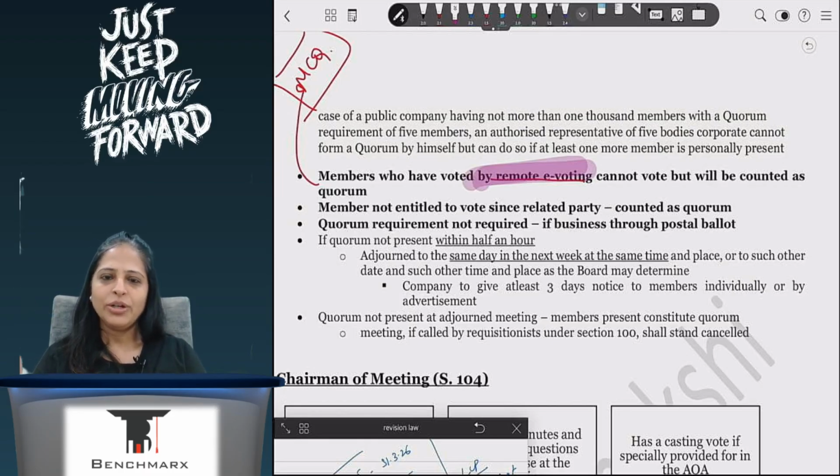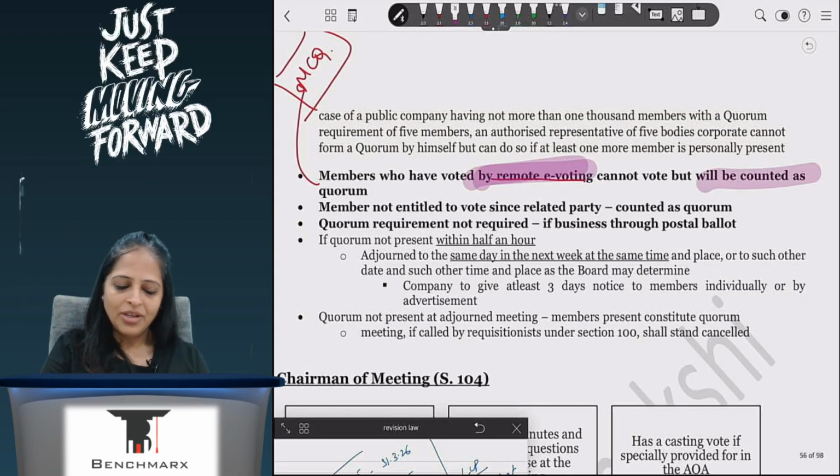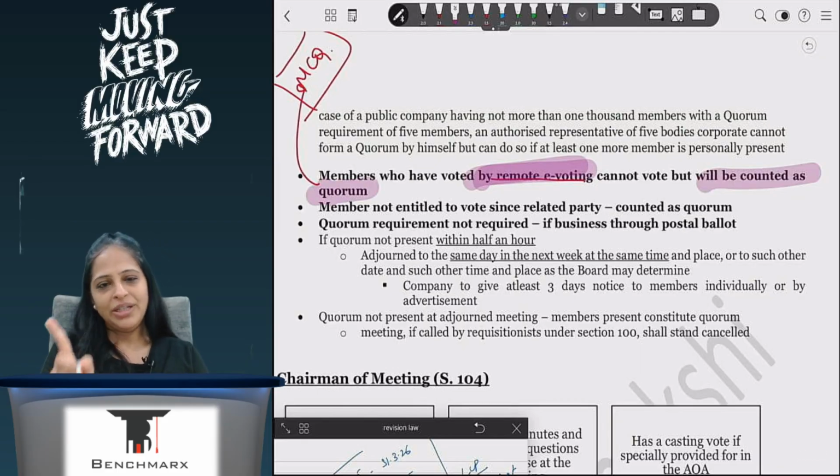Remote e-voting means what? Before coming to the meeting, they have already voted. So now they have already voted. Then whether they will be counted as quorum or not counted as quorum, this can be asked. So here I will say he is entitled to vote. Even though he has voted, he is entitled to vote. So he will be counted as a quorum. He cannot vote again, but he will be counted as quorum because he has already voted.